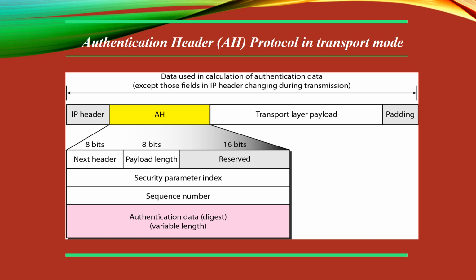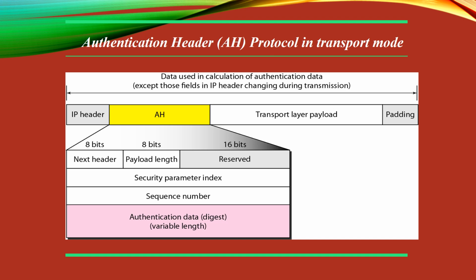The name of this 8-bit field is a little bit confusing because it does not define the length of the payload. It defines the length of the authentication header in 4-byte multiples, but it does not include the first 8 bytes. Then there comes the security parameter index. This is a 32-bit field, like a virtual circuit identifier, and is the same for all packets sent during a connection, called a security association.